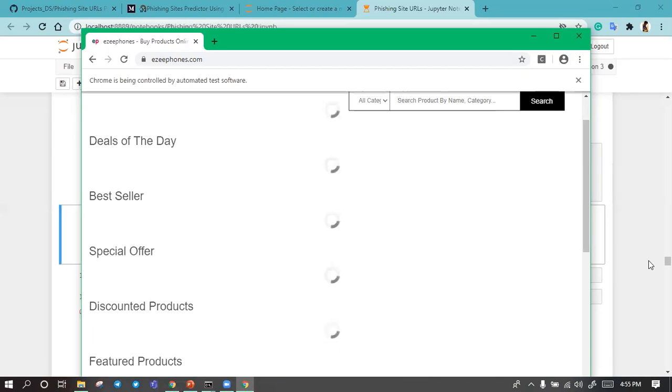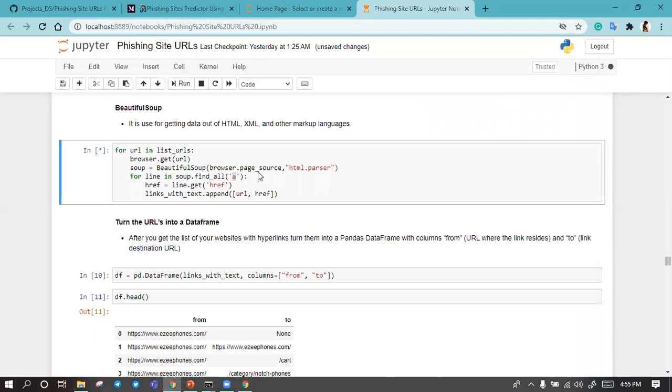After running this function, it will take some time, and then it will get all the links in this data frame.